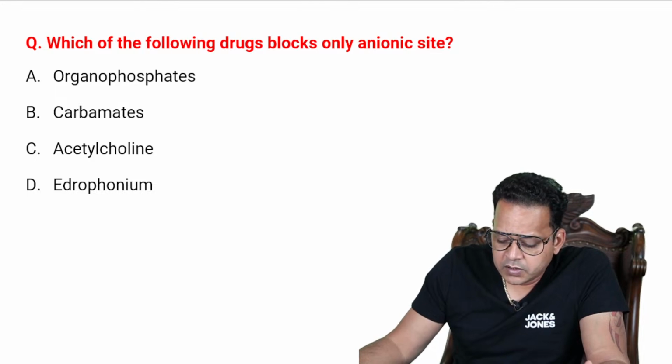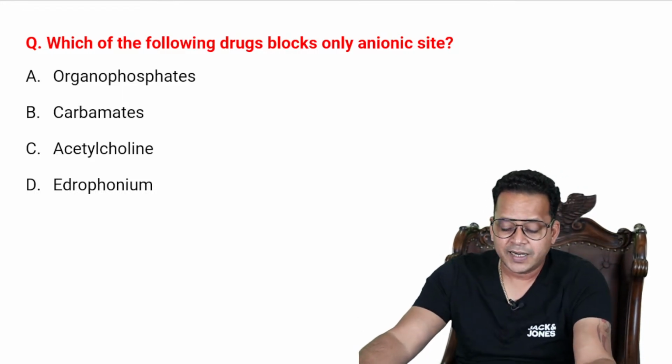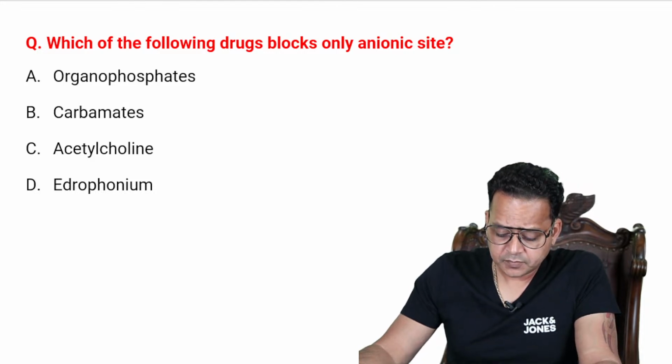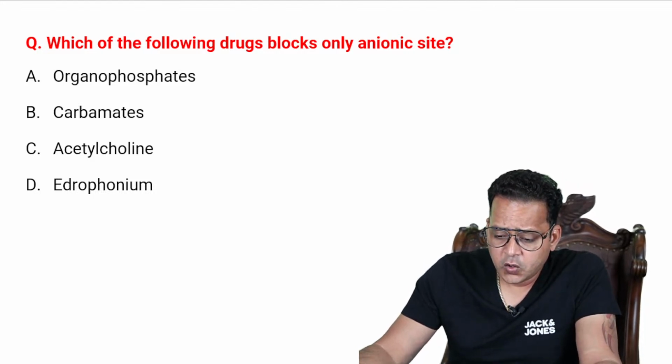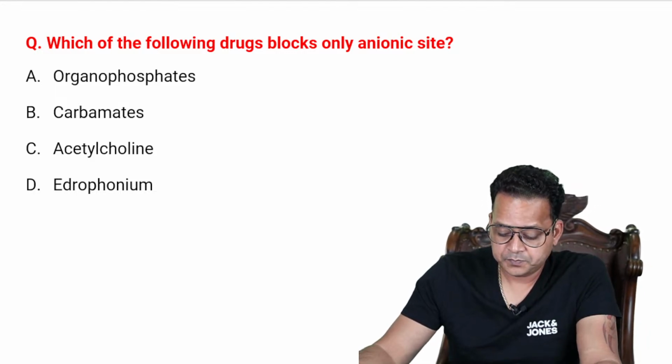Which of the following drugs blocks only anionic site? Organophosphates, carbamates, acetylcholine, edrophonium. Only anionic.